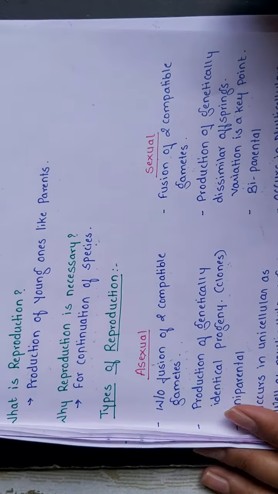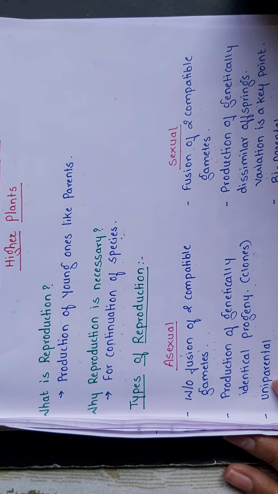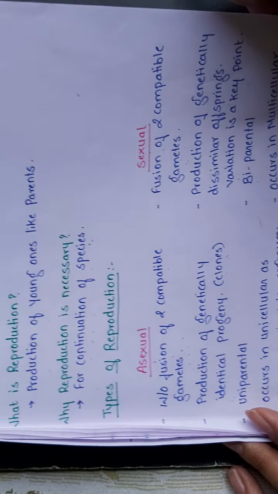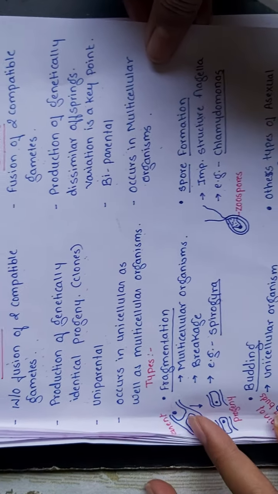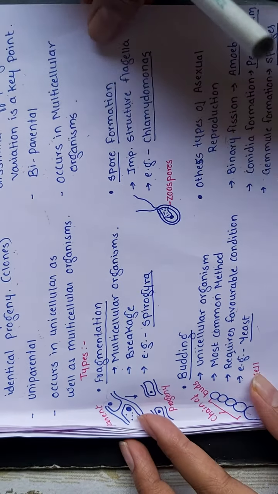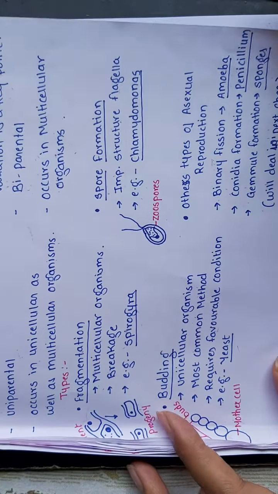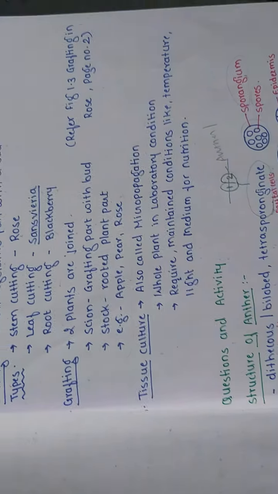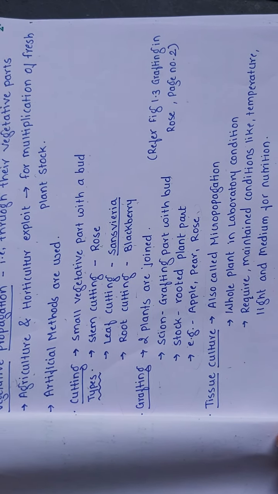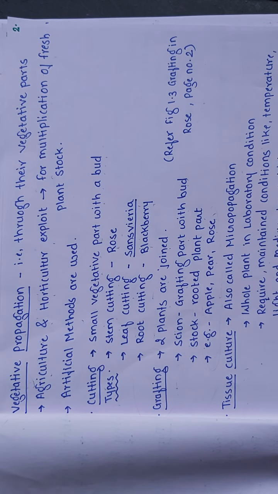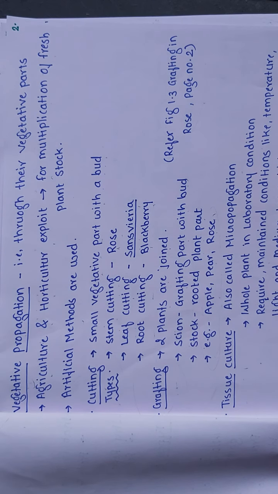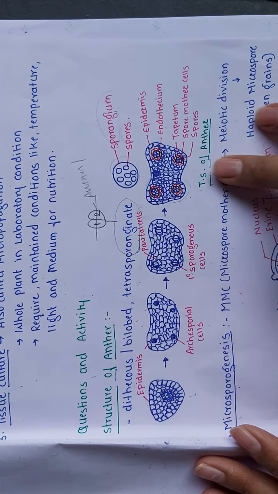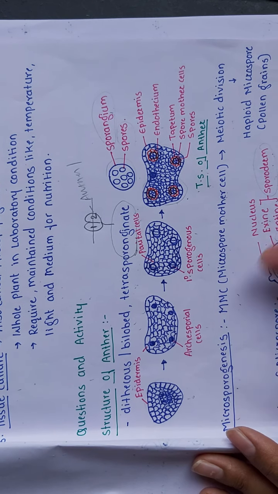in this topic. We have seen the definition of reproduction, the necessity of reproduction, then the types of reproduction, asexual and sexual, then the different types of asexual reproduction: fragmentation, budding, spore formation, and others. After that, we have seen vegetative propagation, in which there are three types: cutting, grafting, and tissue culture. Then nobody sends me the questions and activity for the same, right?